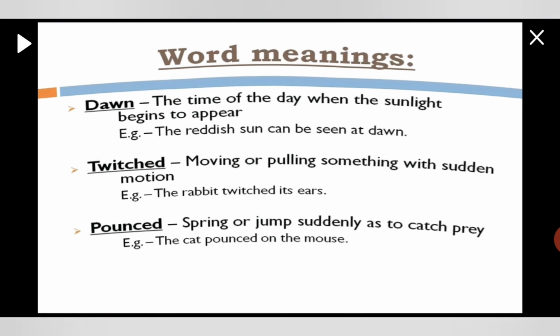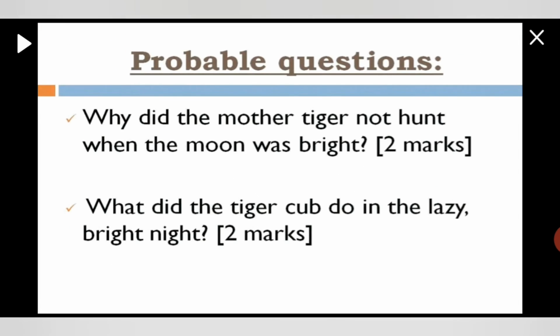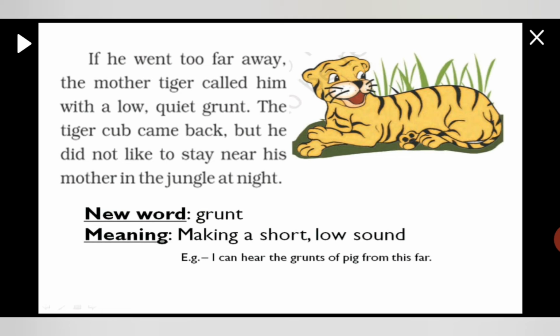Right, students? So here we can answer these questions: why did the mother tiger not hunt when the moon was bright? Because there is light everywhere. What did the tiger cub do on the lazy bright nights? He used to play with his mother, right?